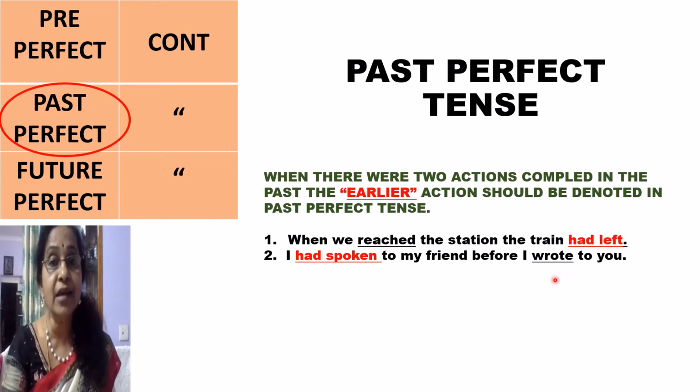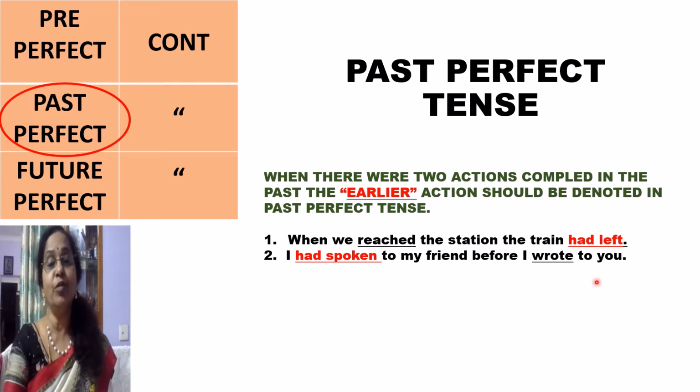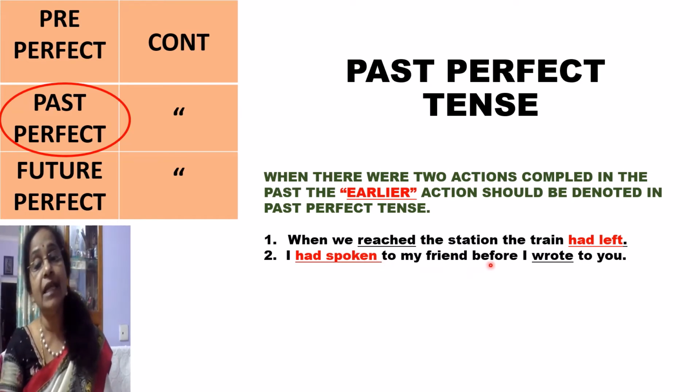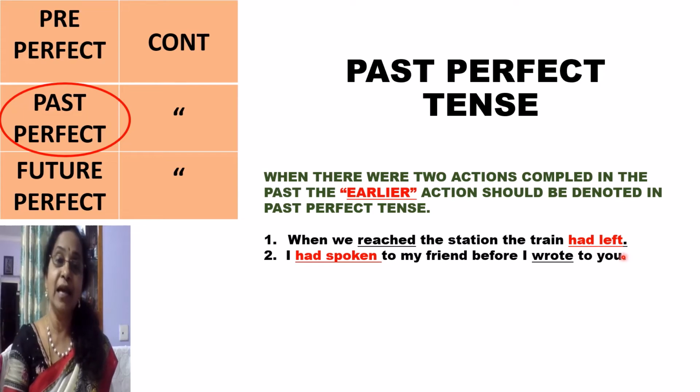But which one has taken place earlier? The train leaving has taken place earlier. That should be denoted in past perfect tense. That is had plus ed form of the verb. Had left. It's not when we had reached, the train left. Because the train leaving has taken place earlier. So there you have to use the past perfect tense, had left.